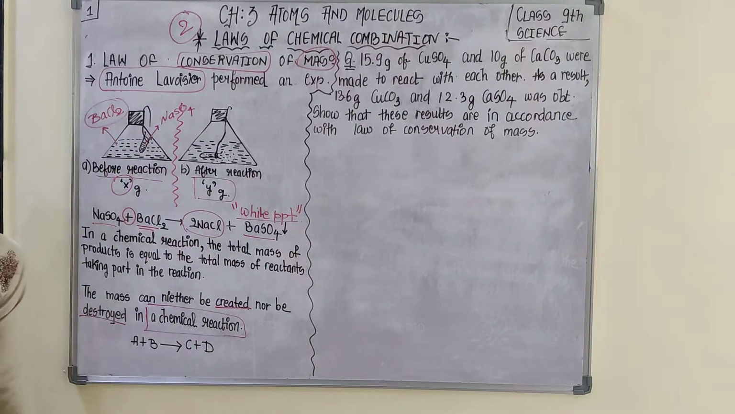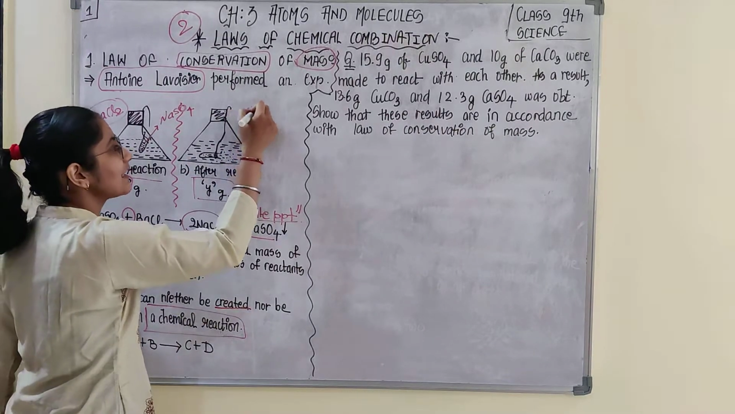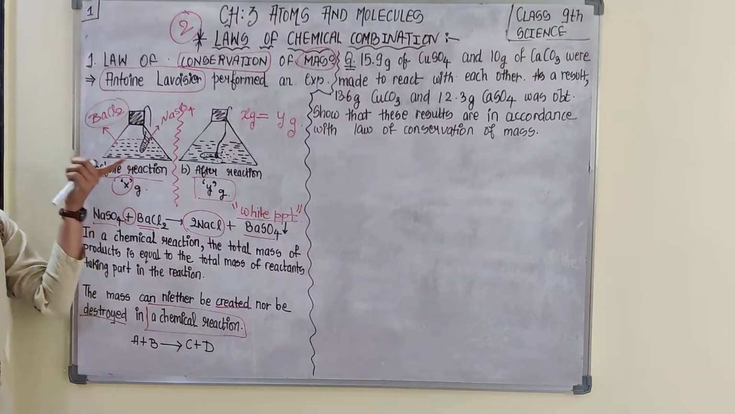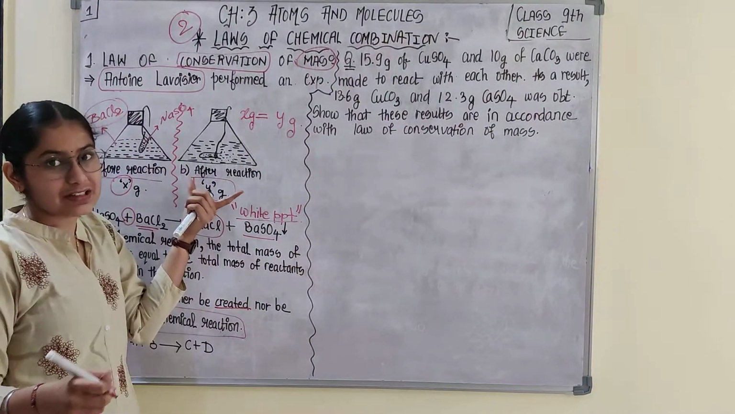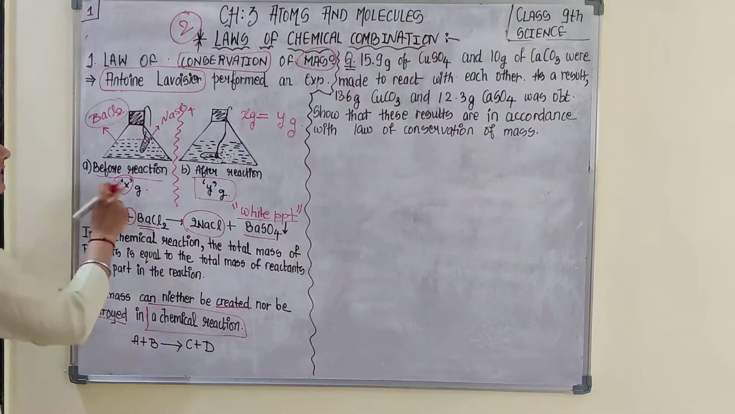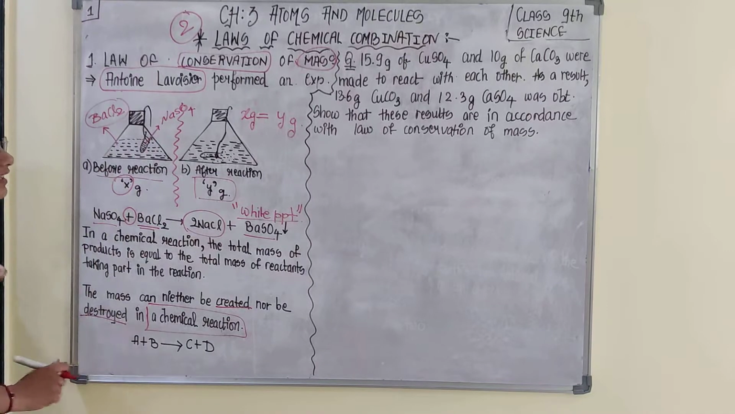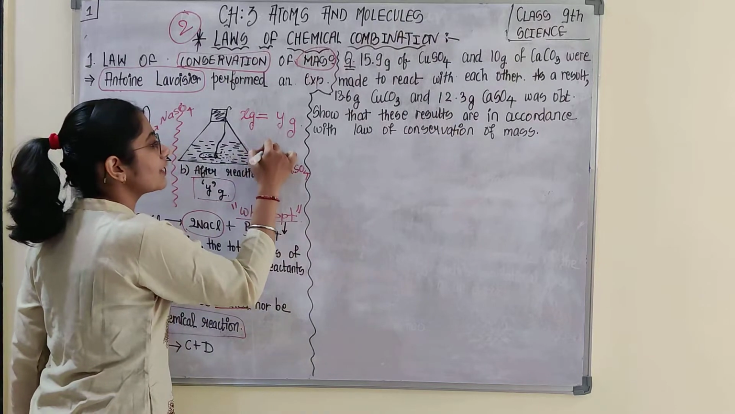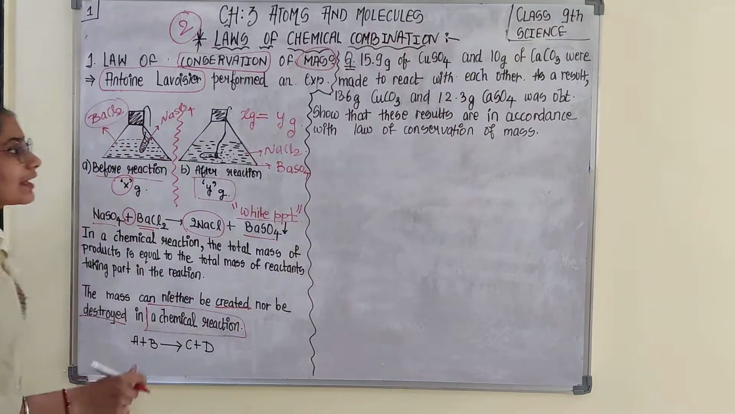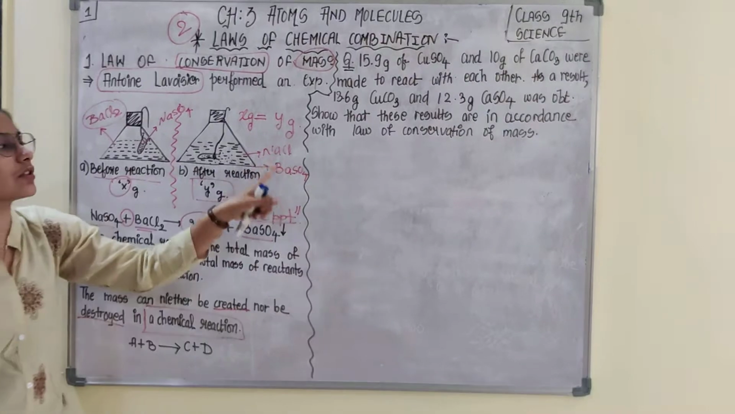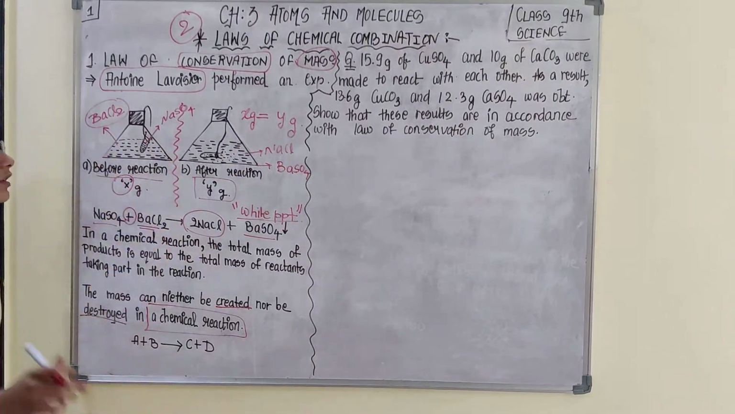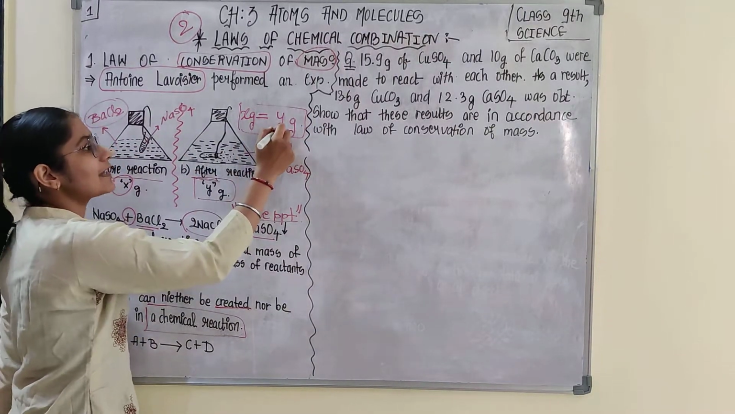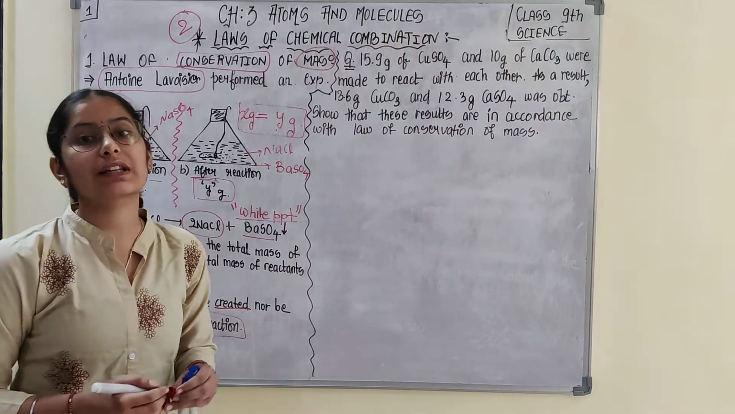And what did he notice? He noticed that X gram was equal to Y gram. That means the weight of the content before reaction and after reaction were same, although the contents differ. Here there is barium chloride, sodium sulfate. Here you would be getting barium sulfate and sodium chloride. So the contents have changed, but the mass remained conserved. After reaction also the same mass is there as that was before the reaction.